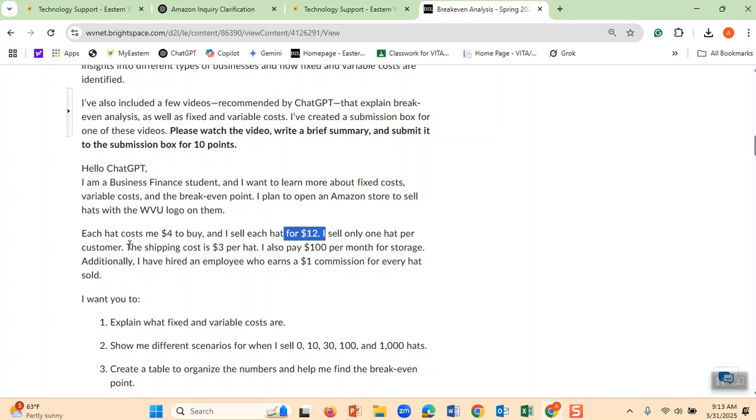And then the shipping cost is $3 for each hat. Therefore, if the shipping cost is $3, that shipping cost is also variable.